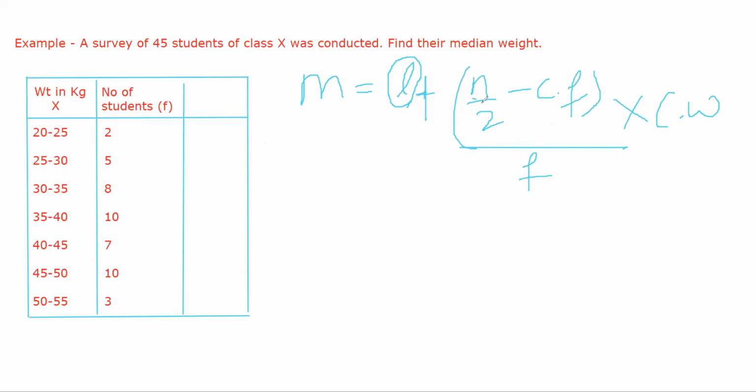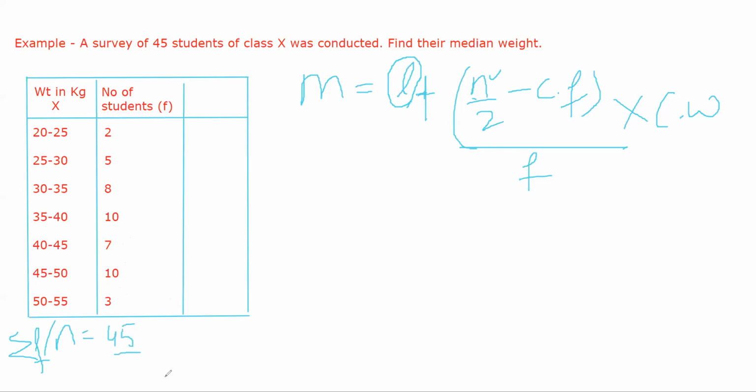Out of these, for now we definitely only know N. N is the summation of frequency. So N is equal to 2 plus 5, 7; 7 plus 8, 15; 15 plus 10, 25; 25 plus 7, 32; 32 plus 10, 42; 42 plus 3, 45.